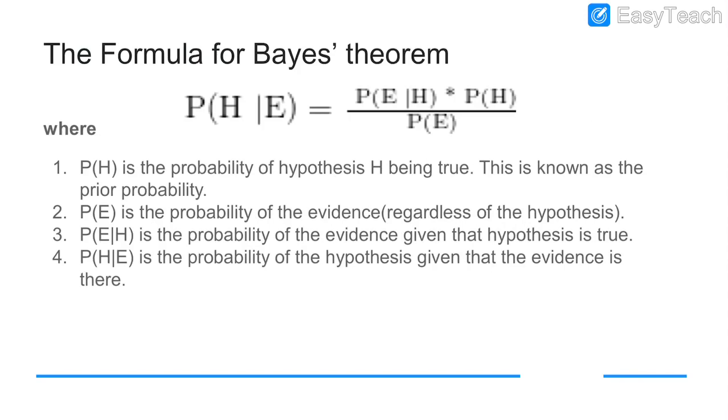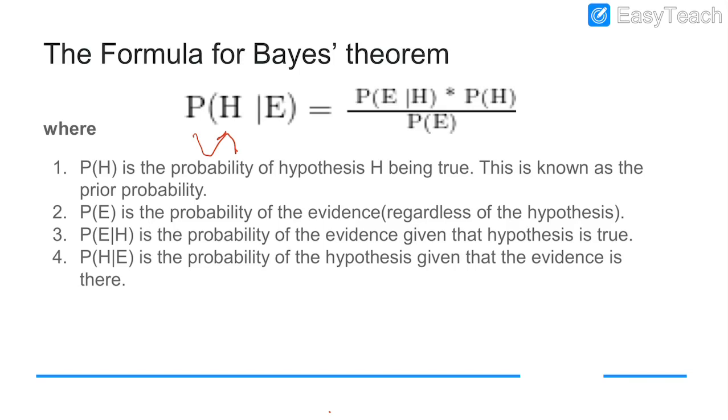And what is the formula for Bayes theorem? Here we find the probability of a hypothesis given some event occurrence. P of H by E equals P of E by H into P of H, divided by P of E. This is the formula used for Bayes theorem. Here P of H is the probability of hypothesis. Whatever statement we want to prove will be the hypothesis. This is known as the prior probability.